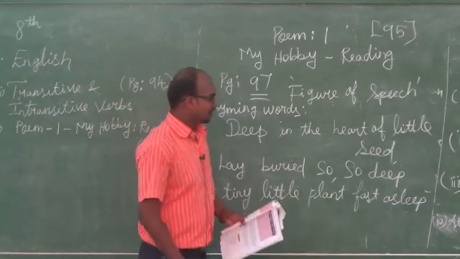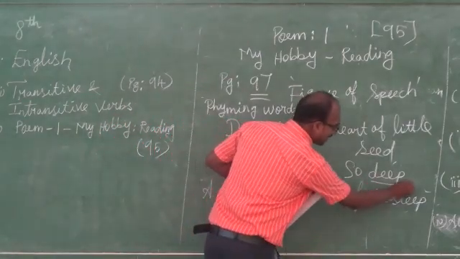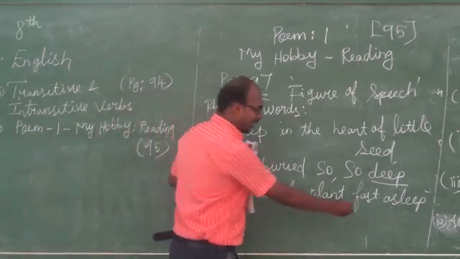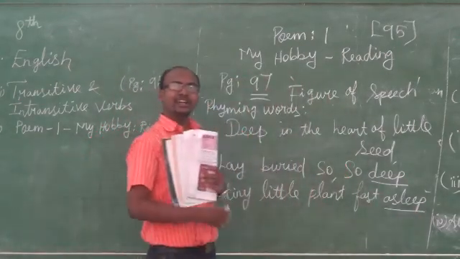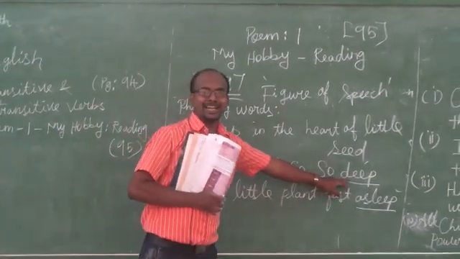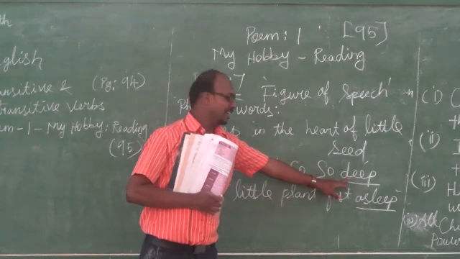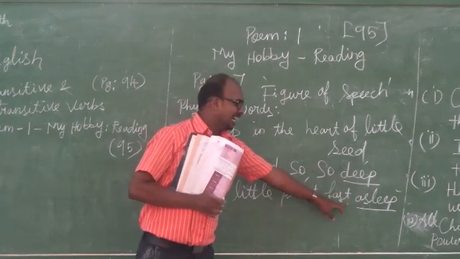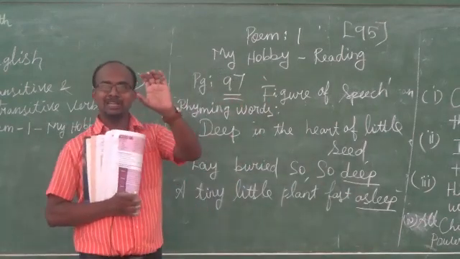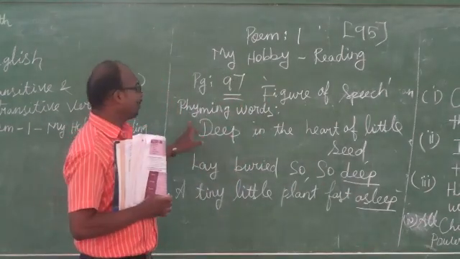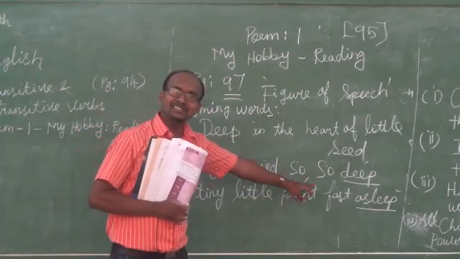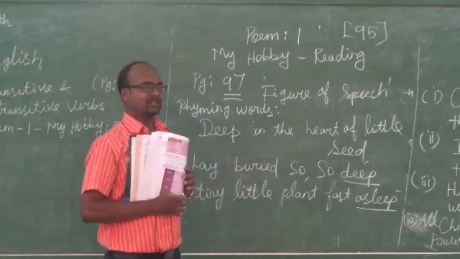Yes, you are right. Second line, last word deep, and the third line, last word asleep. My dear children, the rhyming words always occur at the end of the line, at the end of the sentence. Here, deep, asleep, you are getting similar sounds. So, this is called rhyming words. Similar sounds at the end of the sentence are called rhyming words.